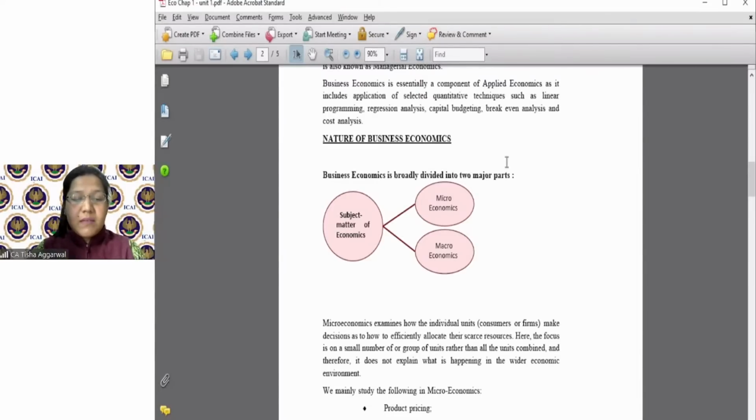It is done by solving the problems of the business using economic measures, for example tools like demand, supply, price determination, etc. All these topics will be explained in the further classes, so do not get worried. I hope this is clear to everybody.